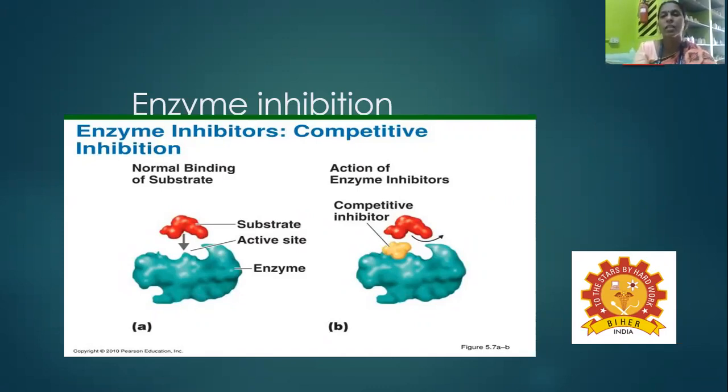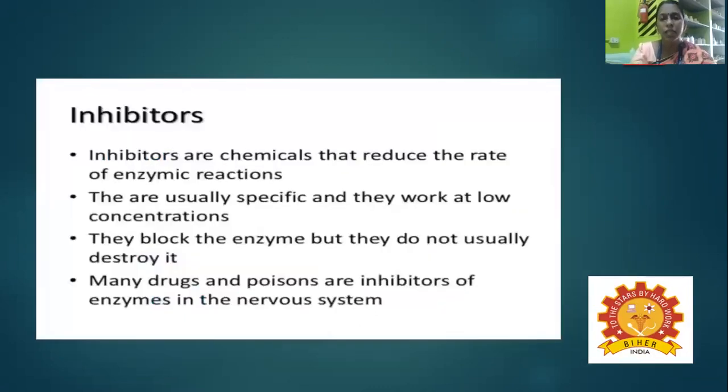The next thing is inhibitors. For inhibitors, the binding site is other than the active site. It inhibits the enzyme activity; it blocks the enzyme activity completely, and is called an enzyme inhibitor. Inhibitors are chemicals that reduce the rate of enzymatic reactions. They are usually very specific and work at low concentration. They block the enzymes, but they do not usually destroy them. Many drugs and poisons are inhibitors of enzymes in the nervous system.